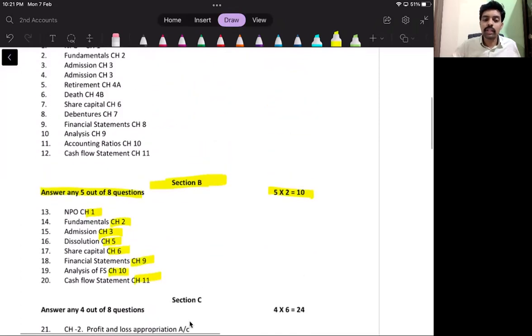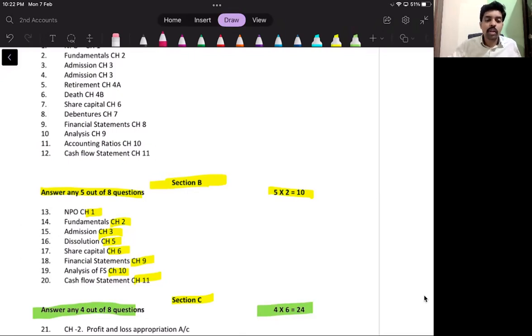Then section C, third heading. Section C is 6 marker questions. They will give 8 questions. Out of 8, you should attempt only 4 questions. So 4 into 6 is 24.